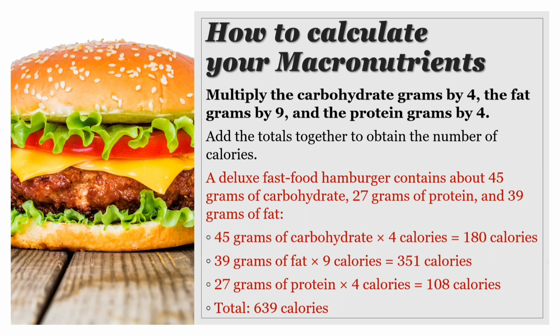For example, a deluxe fast food hamburger contains 45 grams of carbohydrate, 27 grams of protein, and 39 grams of fat. This adds up to 180 calories coming from carbohydrates, 351 calories coming from fat, and 108 calories coming from protein. When you put the total together, the hamburger is 639 calories in total.